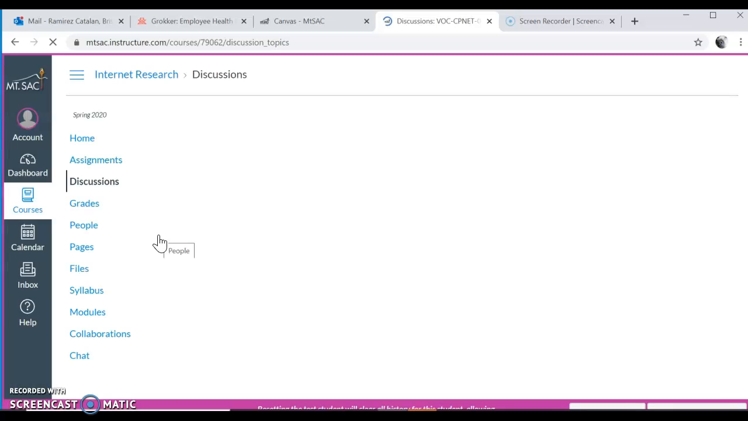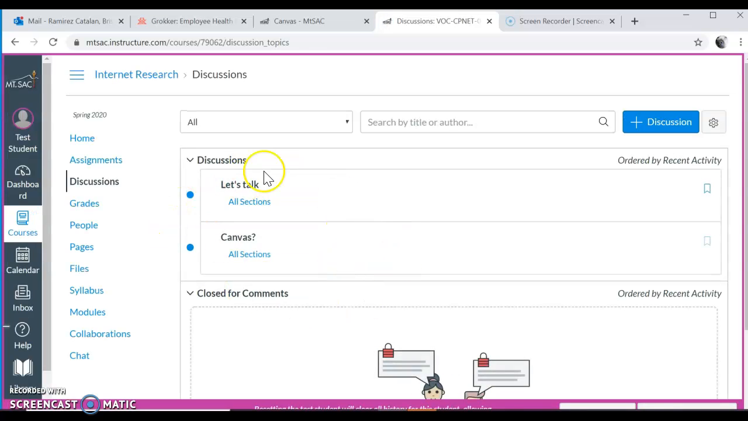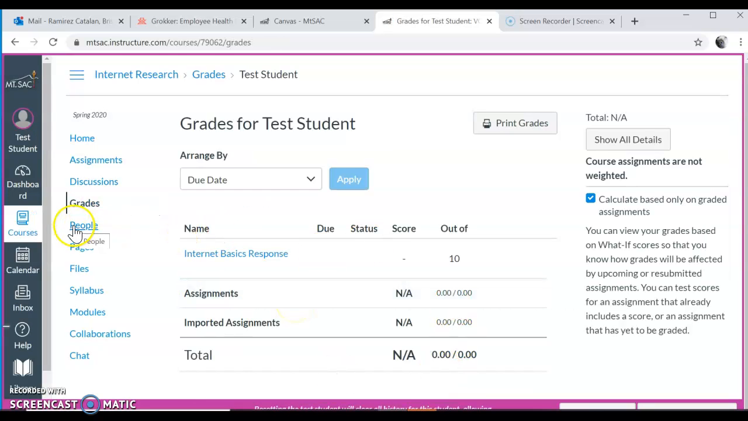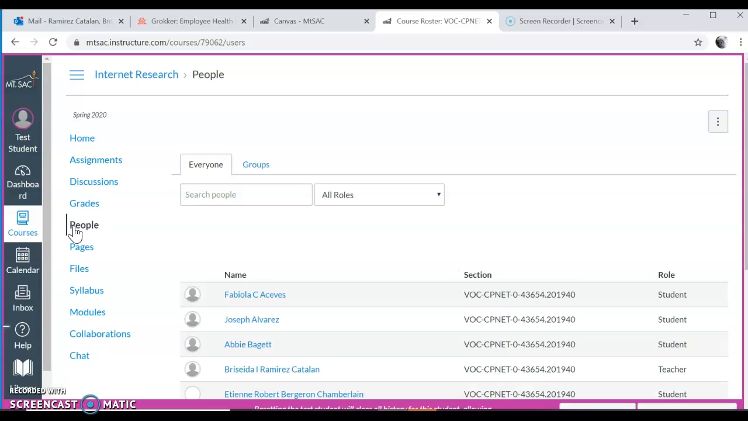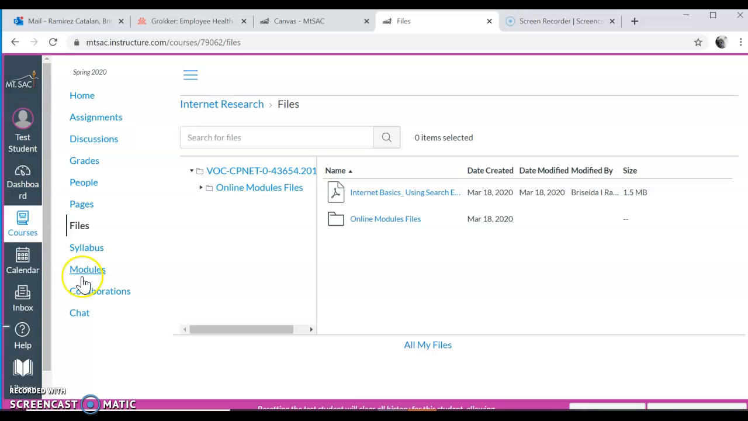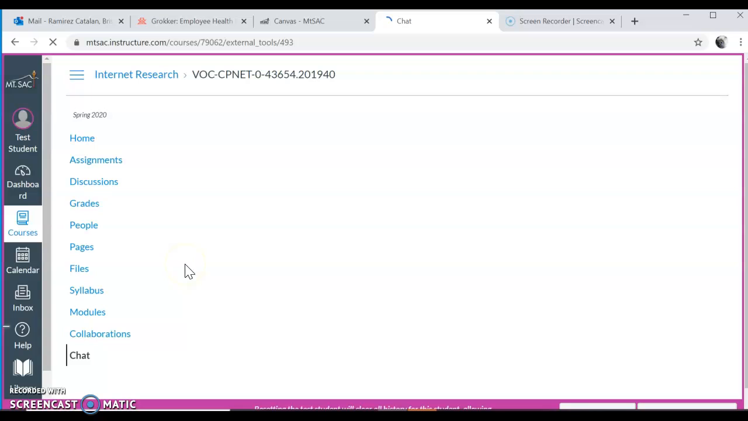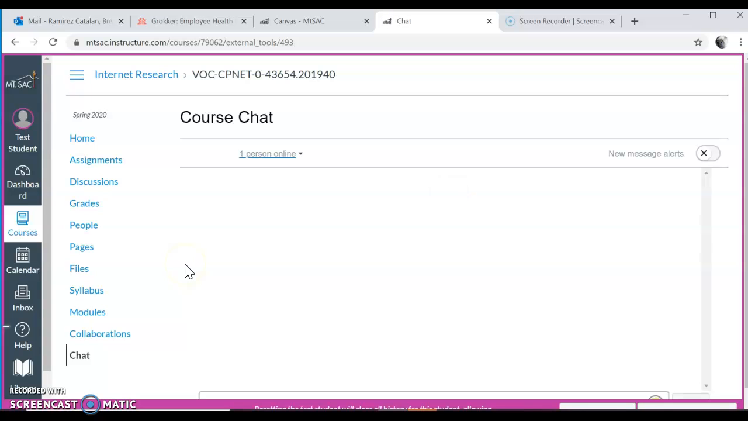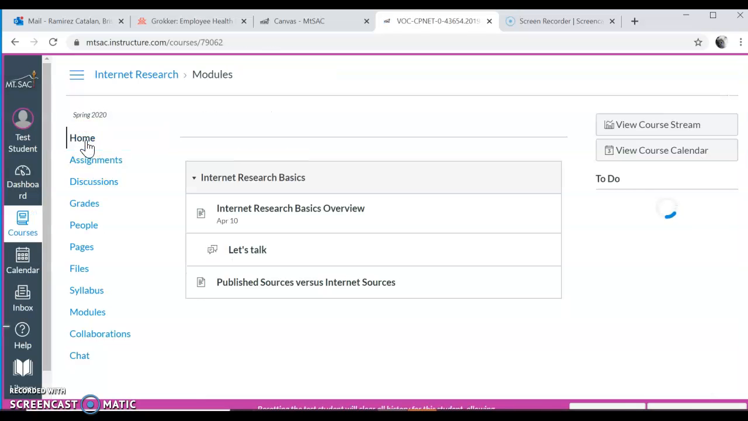If there are any discussion boards for us to discuss things, then this is where you come up. If there are grades, then this is where they happen. People in the class, this is where you would find them. If there are any pages that I'm giving you guys to read or to go over, or any files for you to go over, modules, if you want to chat with me, this is where you would go. Or if you want to chat with anybody else online. Okay, so once you are here in home, then this is where you start.